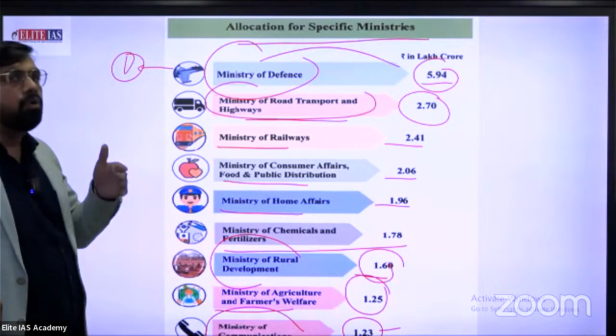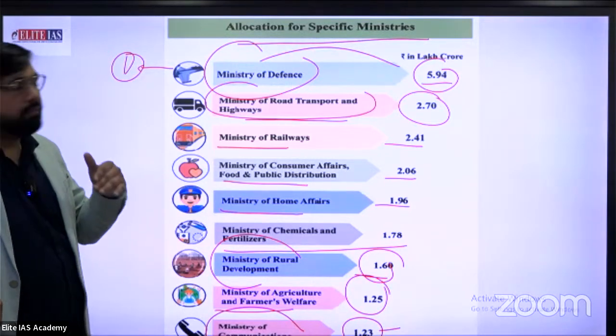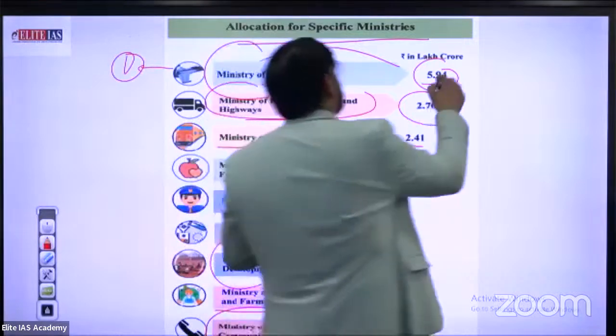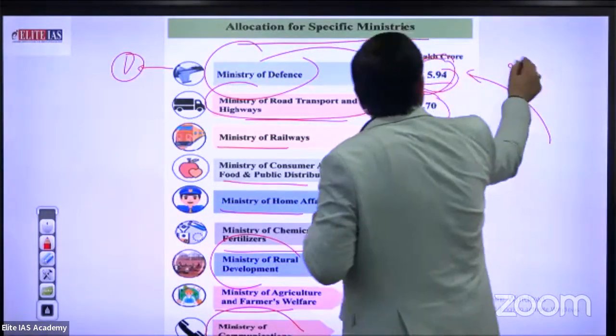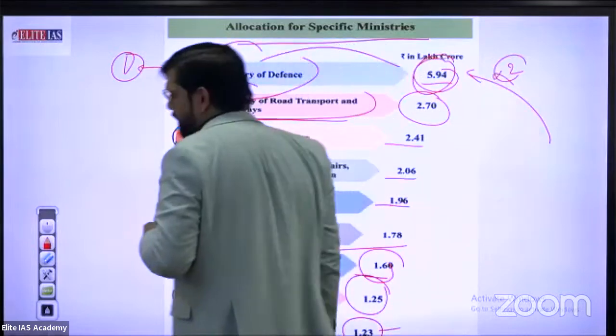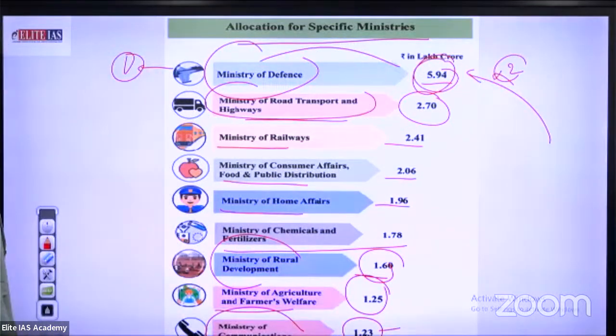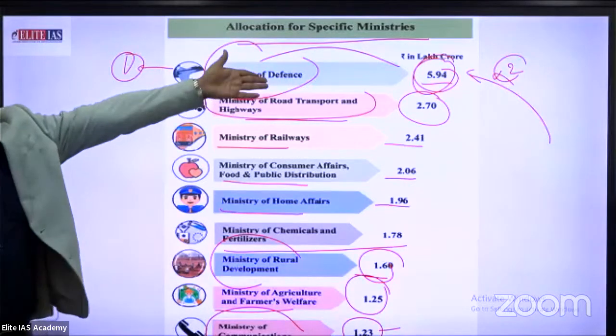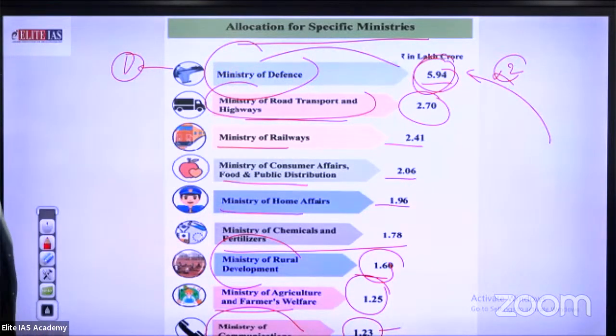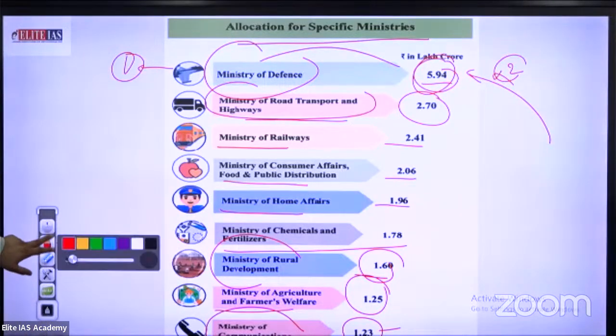In 4 to 5 years, the budget on defense has almost doubled, from approximately 3 lakh crore to approximately 6 lakh crore. 5.94 means approximately 6 lakh crore. Just see 5 minutes on the economic survey in our upcoming slide.